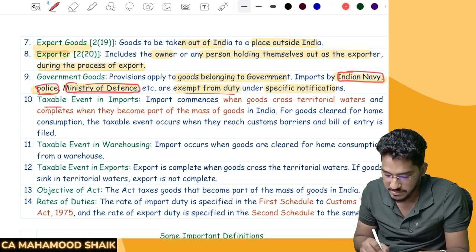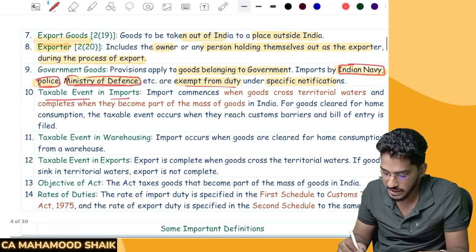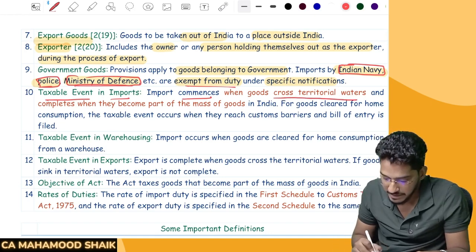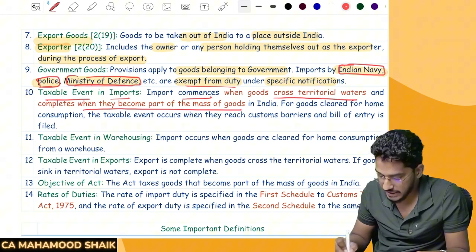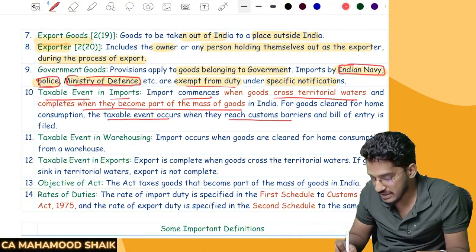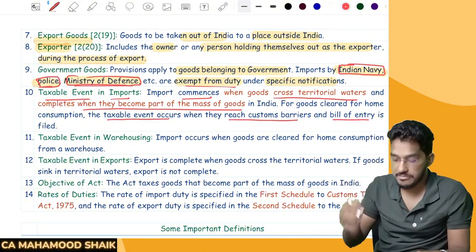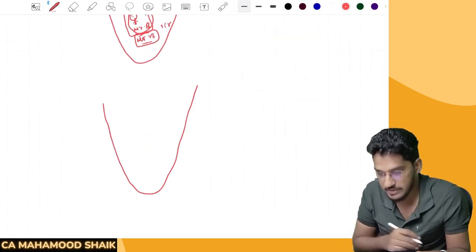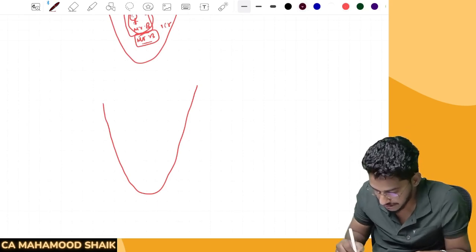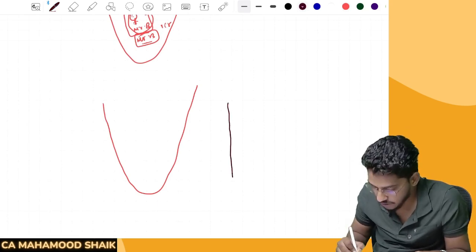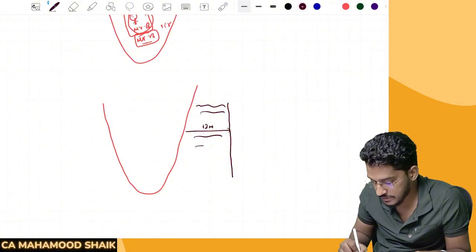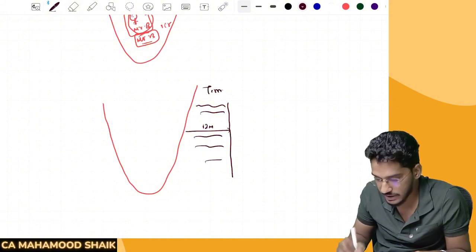Next, sir, what is a taxable event in imports? We already know it. Import commences when the goods cross the territorial waters and completes when they become part of the mass of goods in India. For goods cleared for home consumption, the taxable event occurs when they reach customs barriers and the bill of entry is filed. There are a few things we need to understand. Let us take this as the coastal line. We all know that up to 12 nautical miles from the coast, we call it territorial waters. So whatever waters are here are all territorial waters.